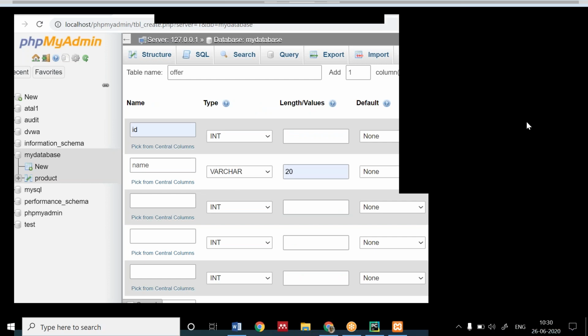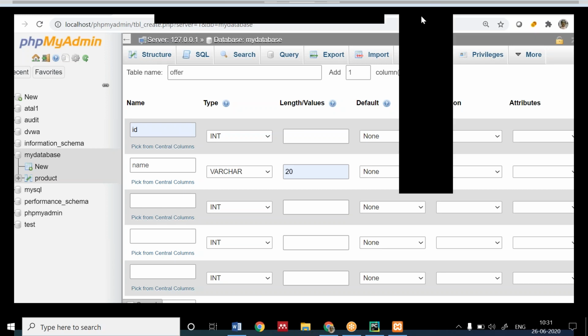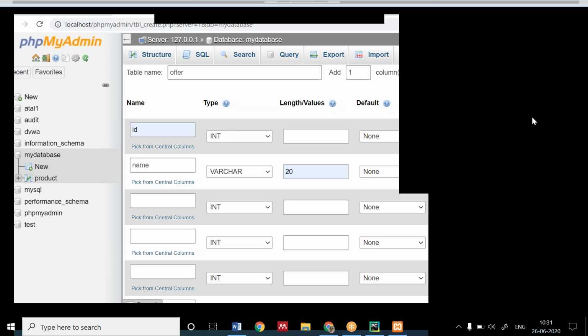Okay. Hope your problem is resolved, Ashwini. So hope everyone has created a unique ID.